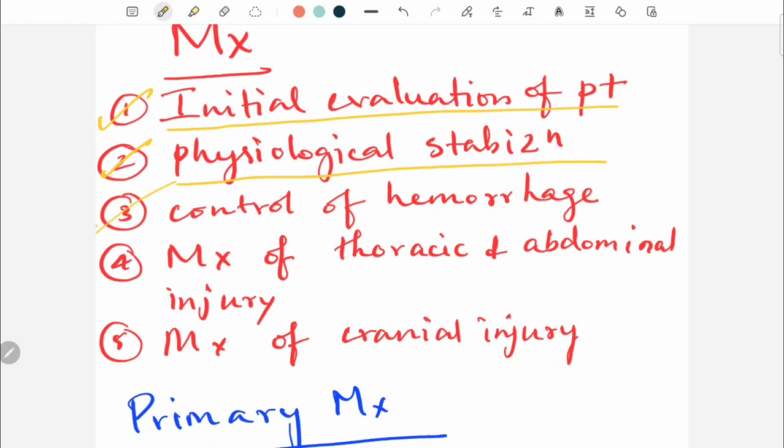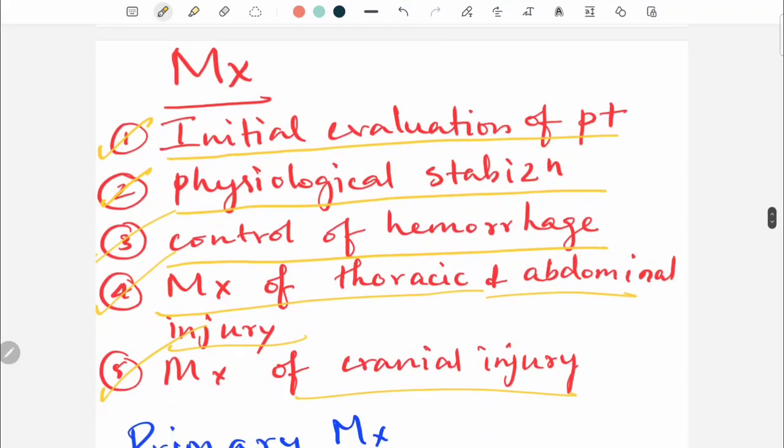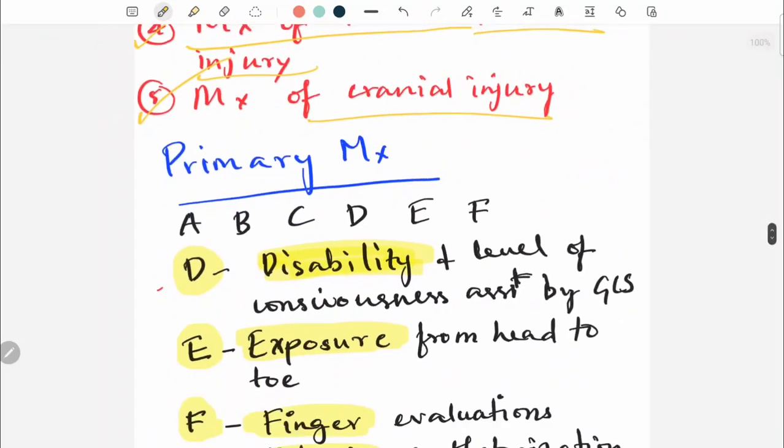The third step is control of hemorrhages. The fourth step is management of thoracic and abdominal injury. And the last step is management of cranial injury. So, management consists of these crucial steps: initial evaluation, physiological stabilization, control of hemorrhage, management of thoracic and abdominal injury, and management of cranial injury.